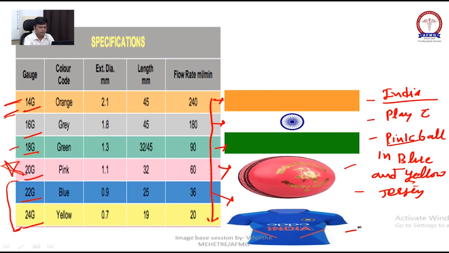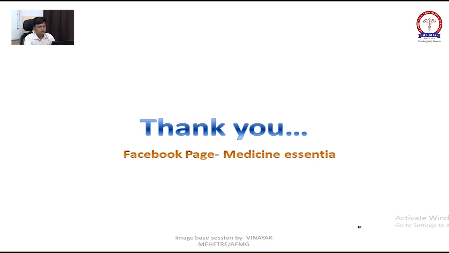Now I would love to tell you that I have covered all the technical or instrumental part of anesthesia. Now the homework for you is to cover your drug part. If you finish your drug part, within 2 hours you will be able to revise anesthesia.